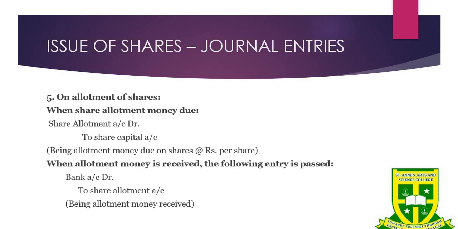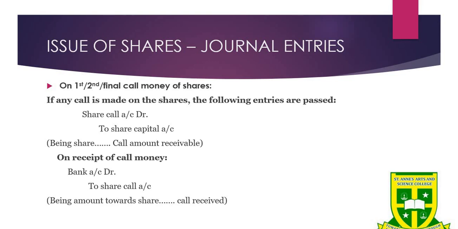So the due entry for share allotment is share allotment account debit to share capital account. When the allotment money is received from the public, the journal entry will be bank account debit to share allotment account, and the narration will be allotment money received.